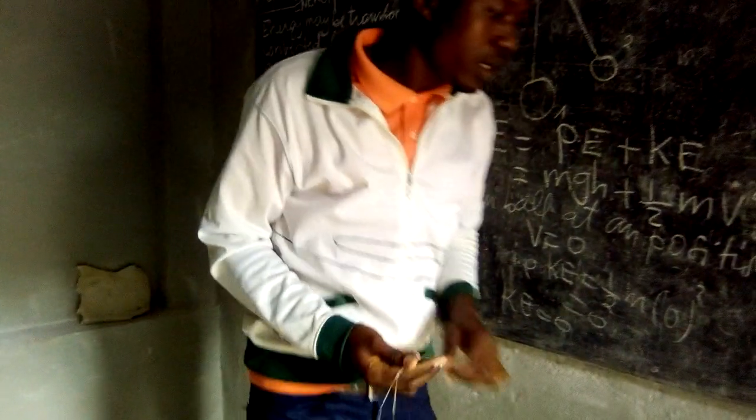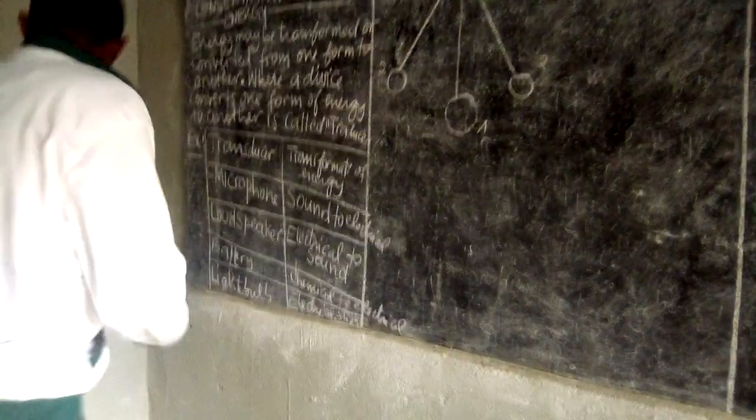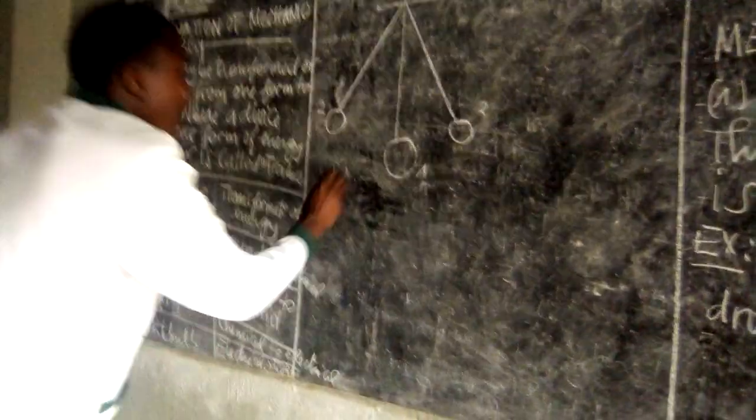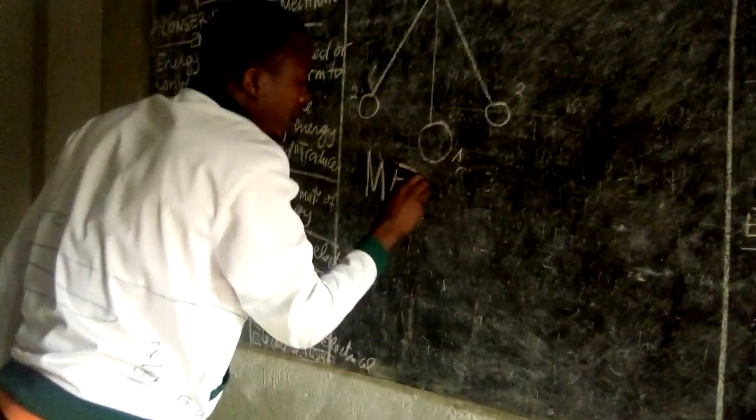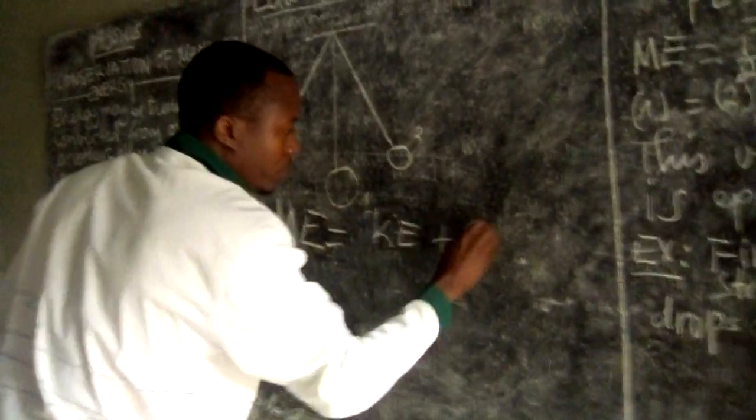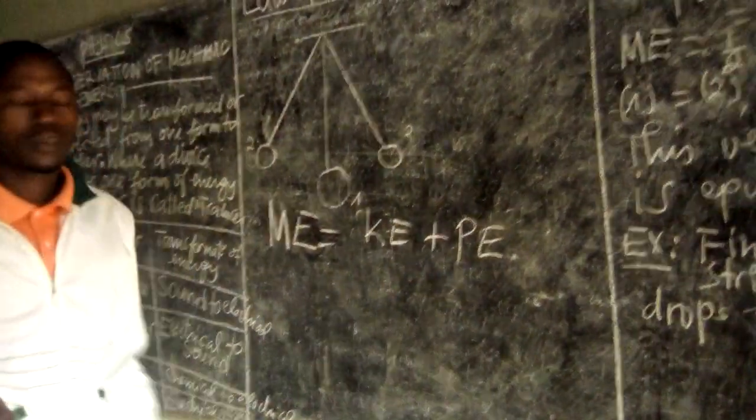Let us continue about the energy considered. I say that mechanical energy equals kinetic energy plus potential energy.